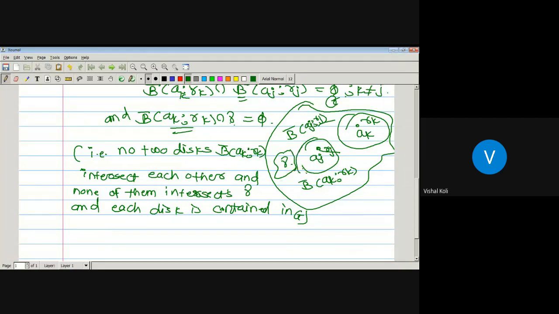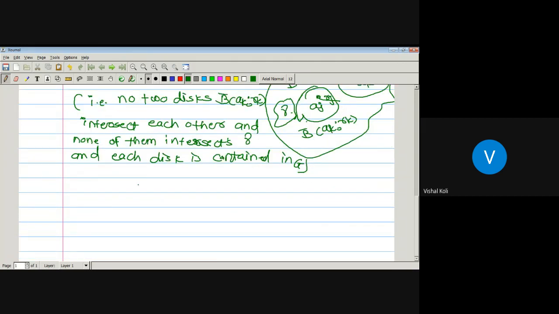Now, as gamma is a curve, we have to define the trace of gamma, which contains all the points gamma of t where t belongs to the closed interval [a, b], its domain.